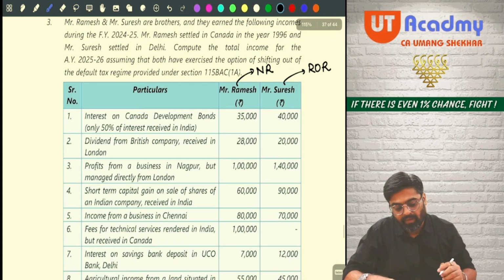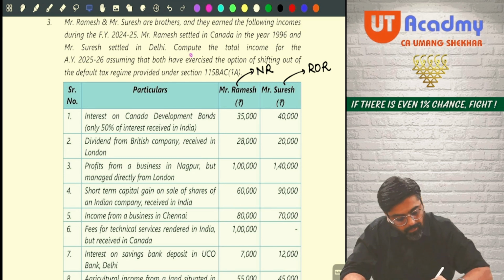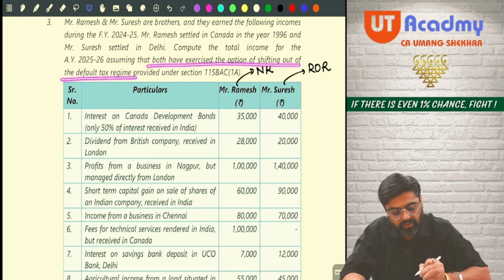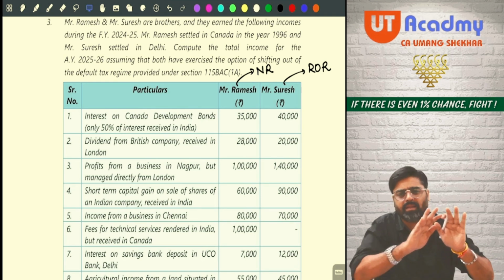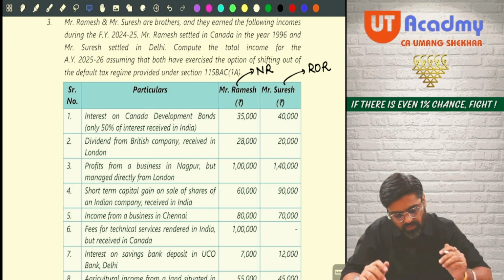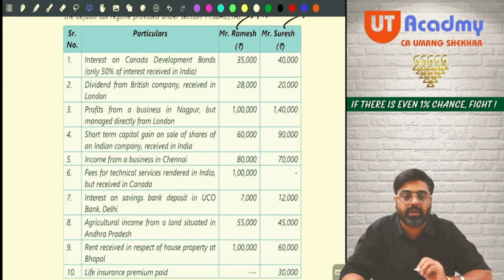Okay. Now, see, compute the total income. They are telling you to compute the total income for assessment year 25-26, assuming both have exercised the option of shifting out of the default tax regime. Meaning that they have shifted out of the default tax regime, meaning they are following the normal tax system. Yes or no? Now, interest on Canada development bonds, only 50% interest received in India.